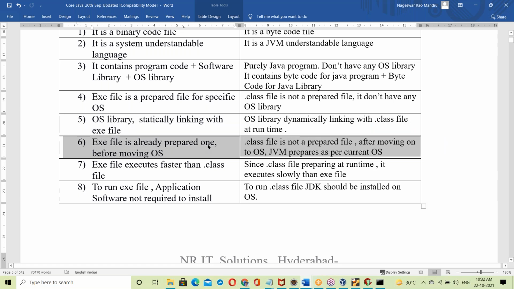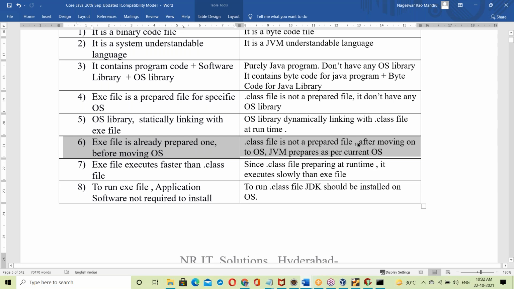See, the exe file is already prepared before running on the OS. But the dot class file is not a prepared file. After moving on to the OS, the JVM prepares it as per the current OS.